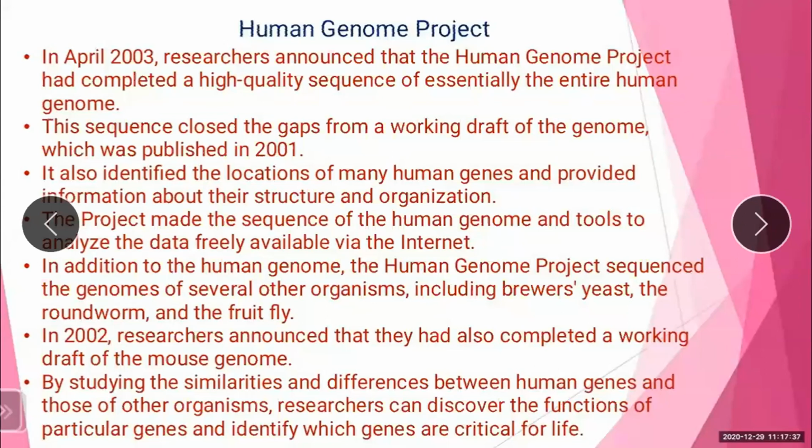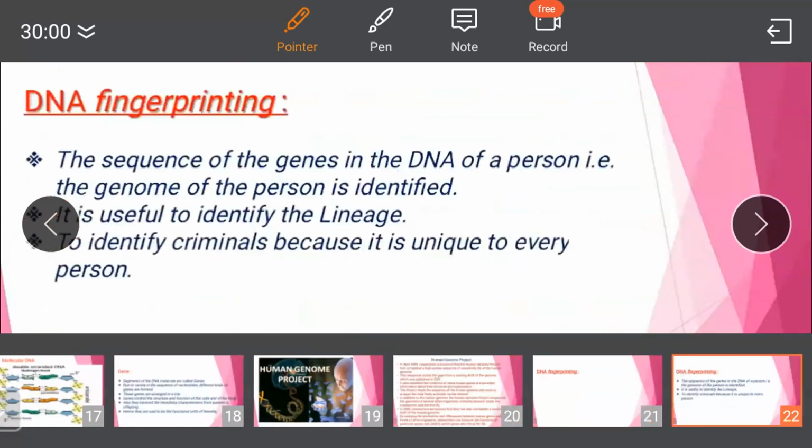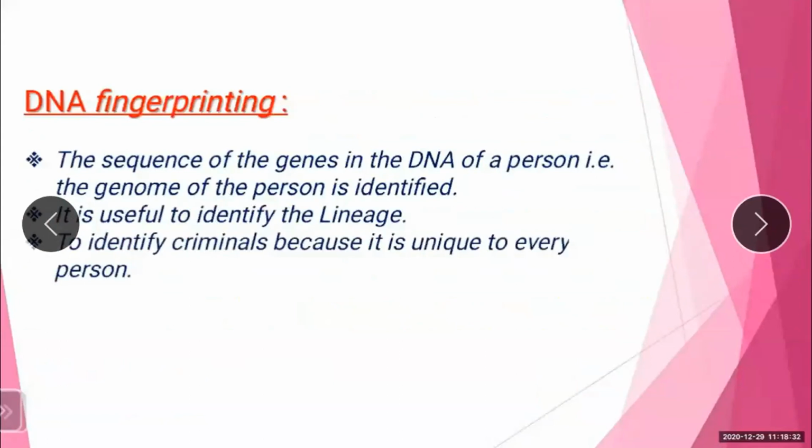Okay. Then we have seen the new topic, that is DNA fingerprinting. So what is DNA fingerprinting? The sequence of the genes in the DNA of a person is called the genome. By the DNA fingerprinting technique, a person's genome can be identified, and mostly it is used to identify criminals. It is also used to identify lineage, because it is unique to every person.